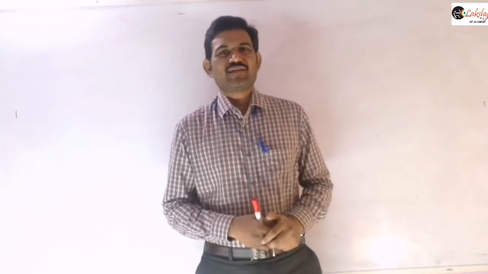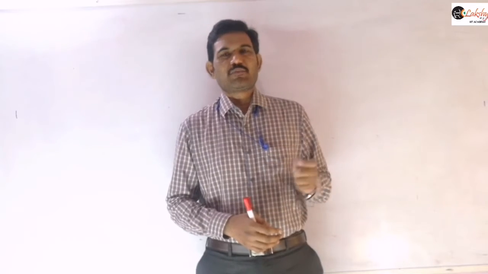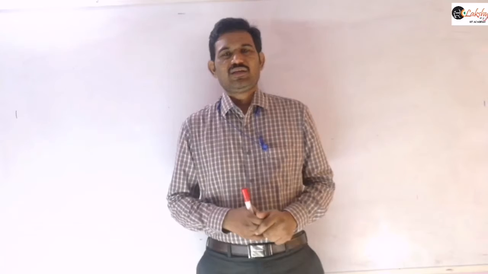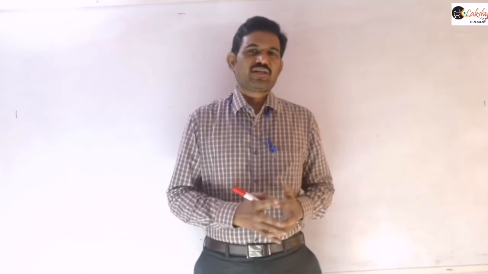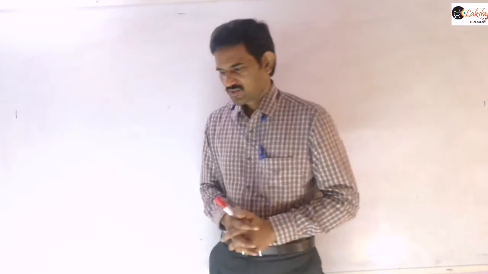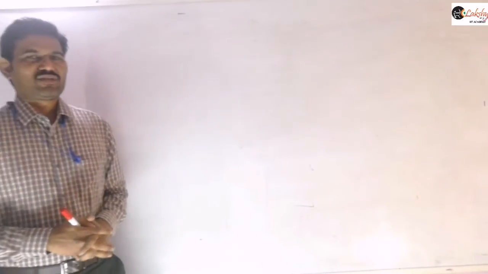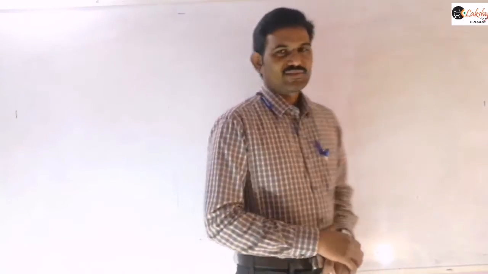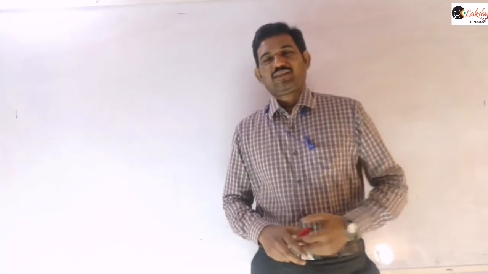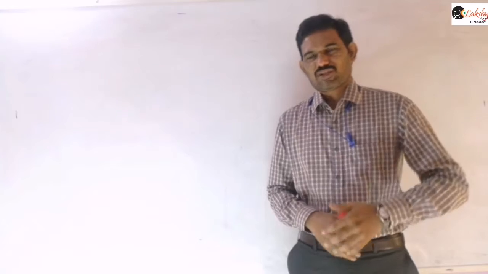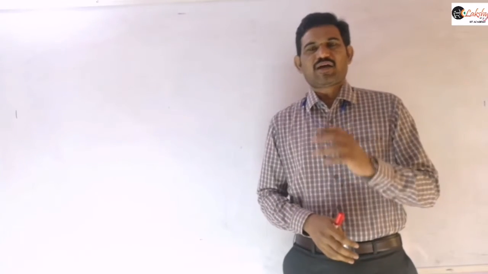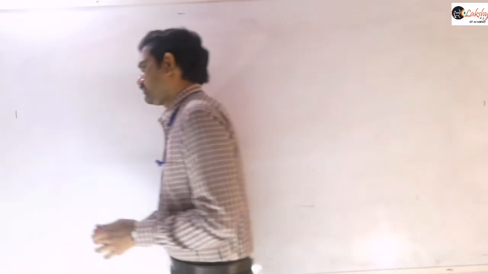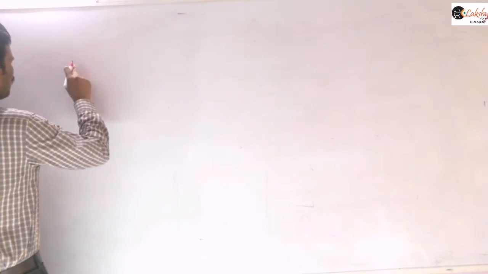Now the question that arises is, can we define angular velocity when the particle is not in circular motion? The particle is traveling along a straight line only. Can we define the angular velocity in such a case? What's your answer? Can we define angular velocity when the particle is traveling along a straight line? The answer is yes, we can define it. That depends on the position of the observer. With respect to some observers, there will be some angular velocity even when the particle is traveling in a straight line, right? So that we discuss under angular velocity in general.